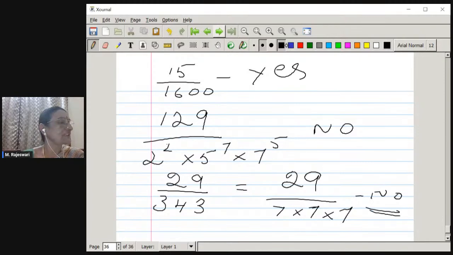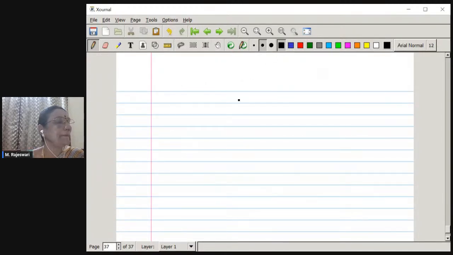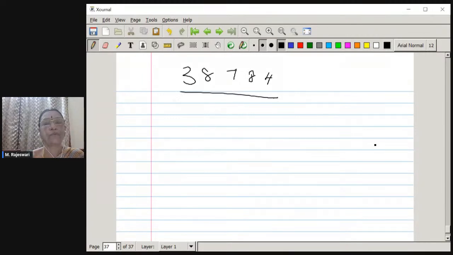We'll move on to the next question. Now, I have already told you the product of the two numbers is given to be 38784. The HCF of the two numbers is equal to 4. Find the LCM. You have to just divide and find out what quotient you are getting, that is the LCM of these two numbers.